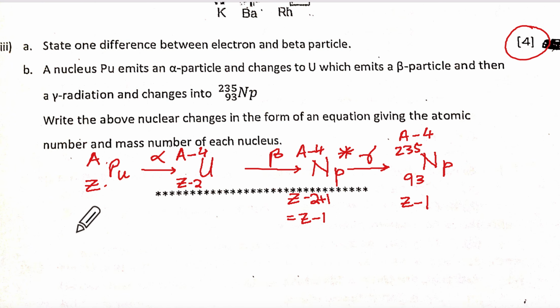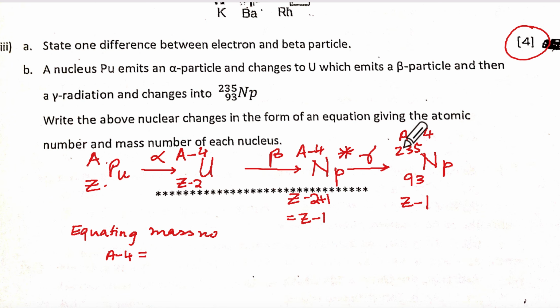And then what you'll say, equating mass number. Actually there is no conservation here.